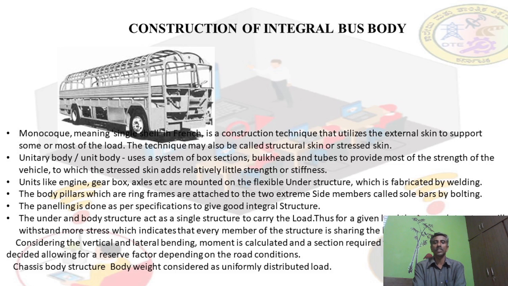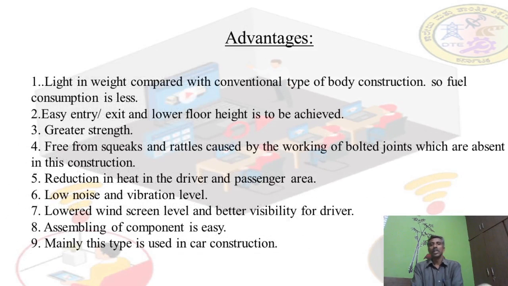In the chassis body structure, the body weight is considered as uniformly distributed, that means UDL. It is calculated by making use of the UDL because it is made from the tube type of construction. We know that the tube type of construction withstands more UDLs, so it is manufactured in the tube type of construction.